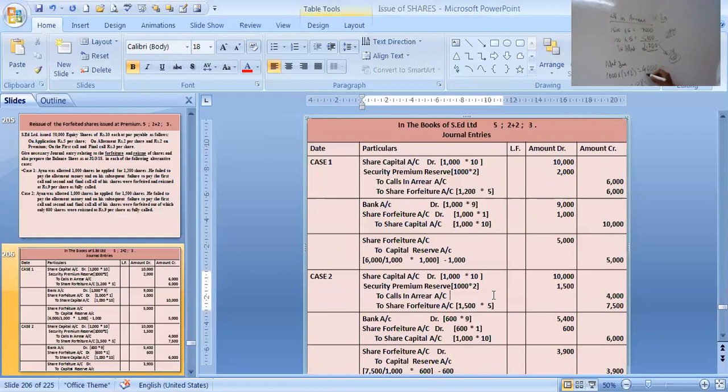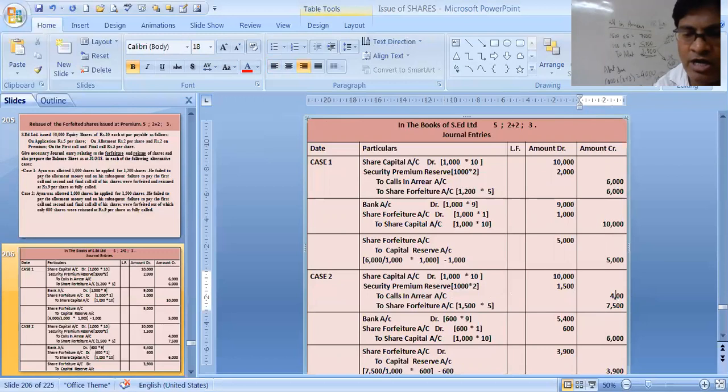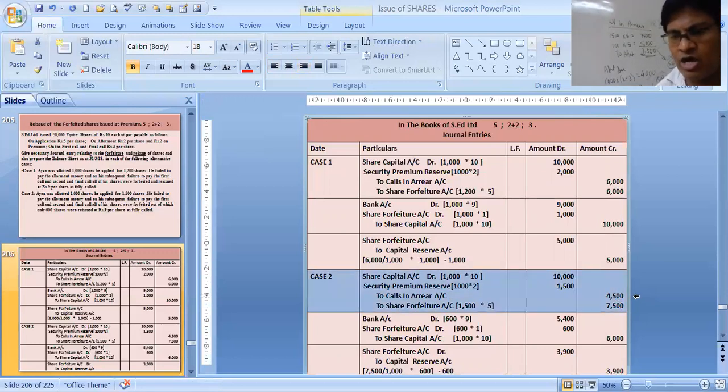Call scenario over here, that means how much is left? 2,500 already received, 1,500 from allotment, and 3,000 for your first and final call. That means 4,500 is the call scenario, students. See this call scenario I rectified. I made it 4,500. Clear?